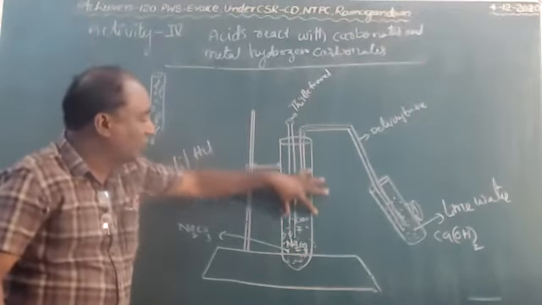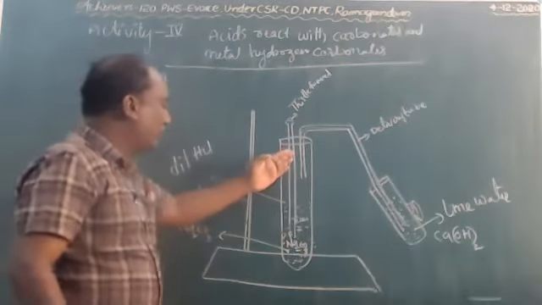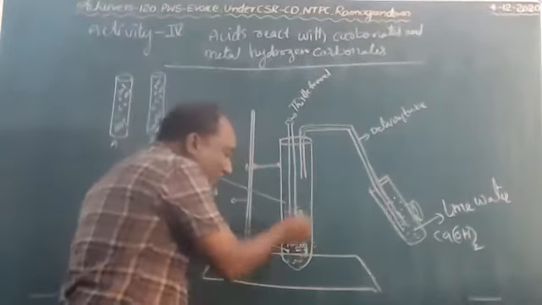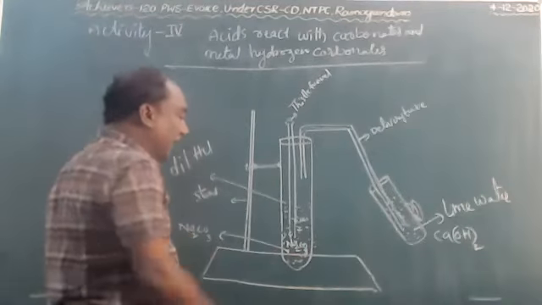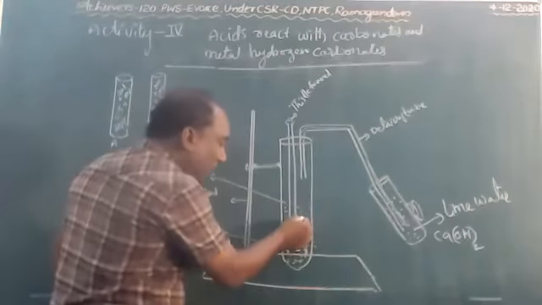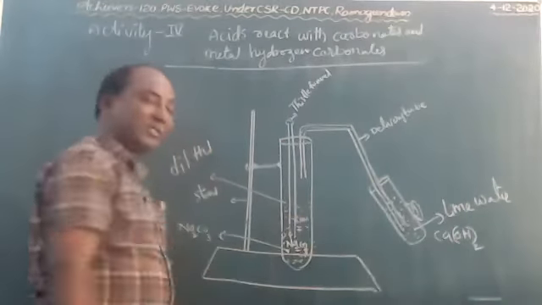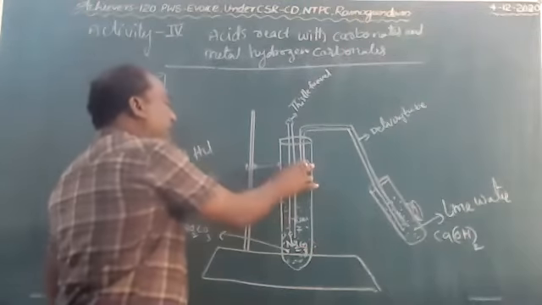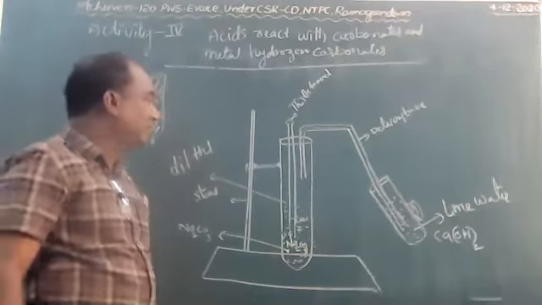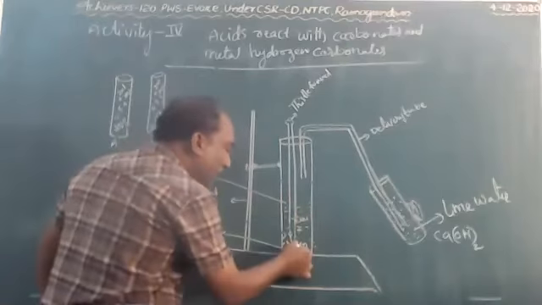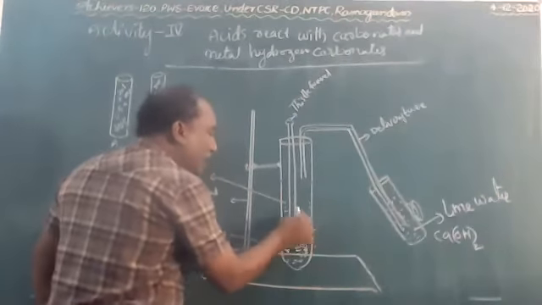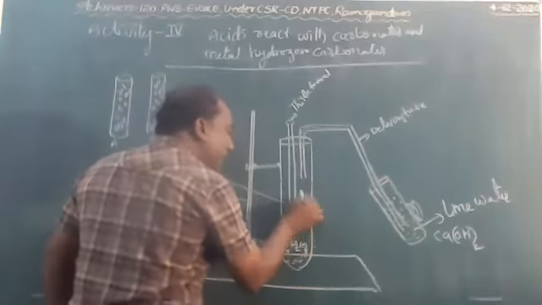First, in a test tube we have to take sodium carbonate and 2 milliliters of HCl. This is fixed to the stand, and now both react together and liberate carbon dioxide gas.